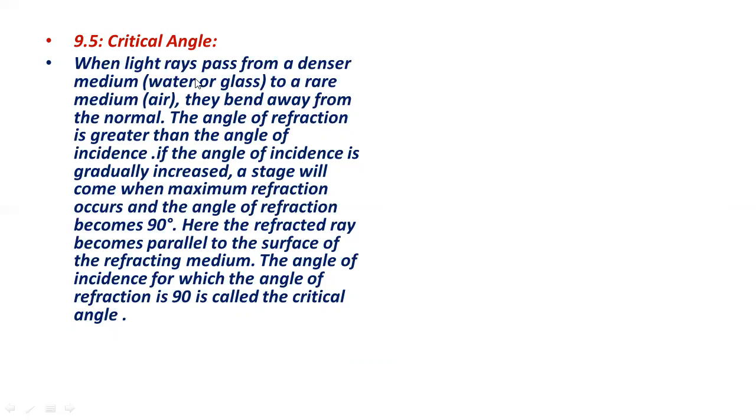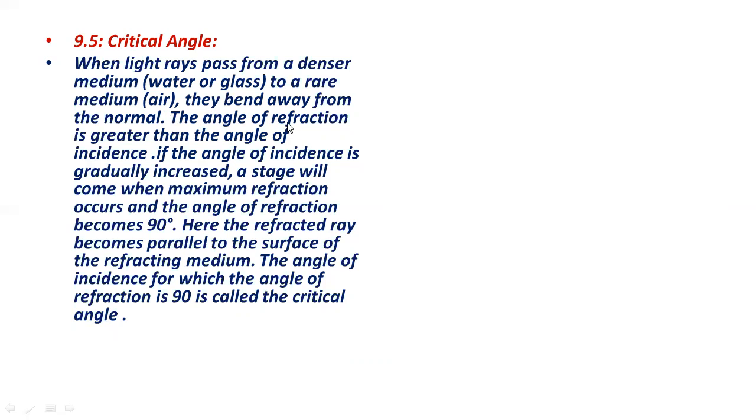From rare medium to denser medium, the light ray will bend towards the normal. But in this case, as the light ray passes from a denser medium to a rare medium, the reverse will take place and the light rays will bend away from the normal.